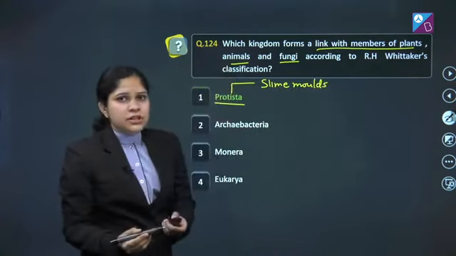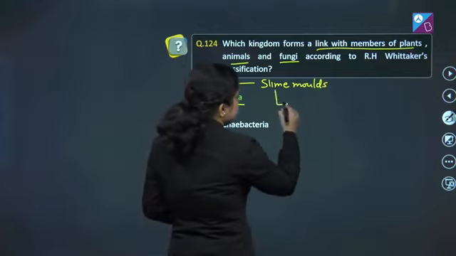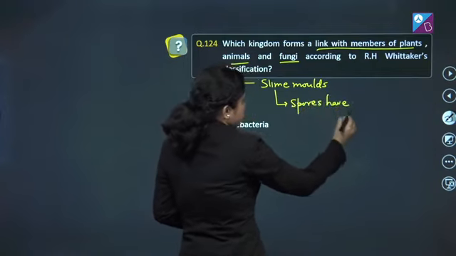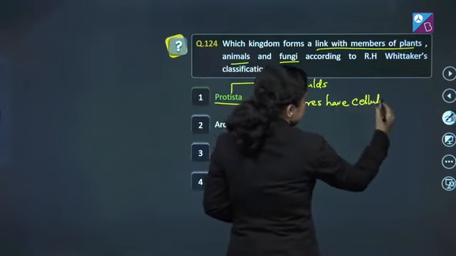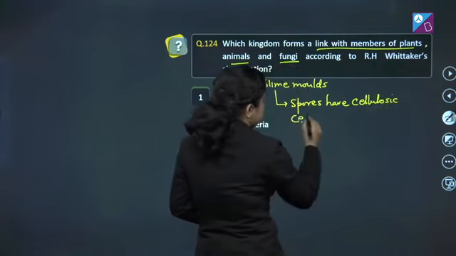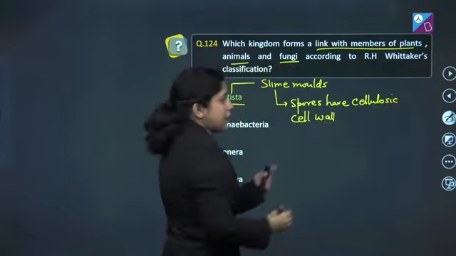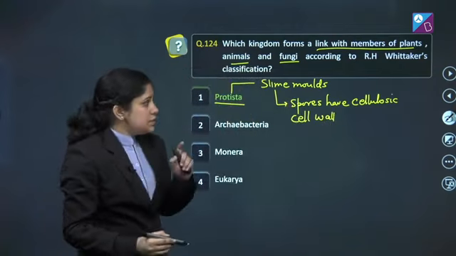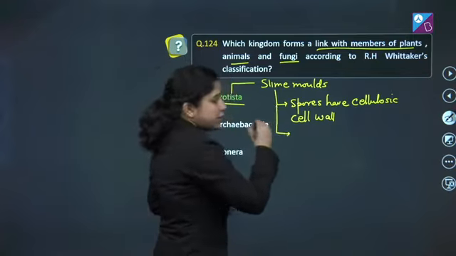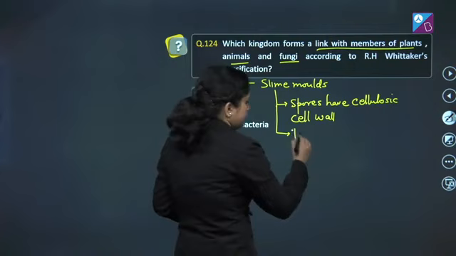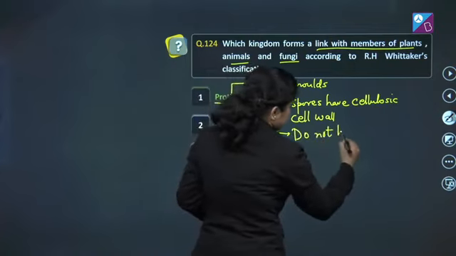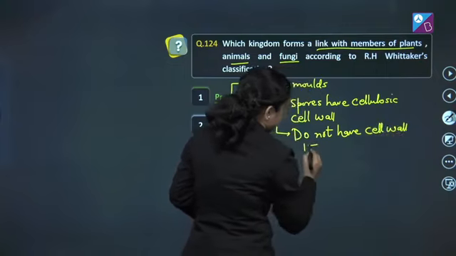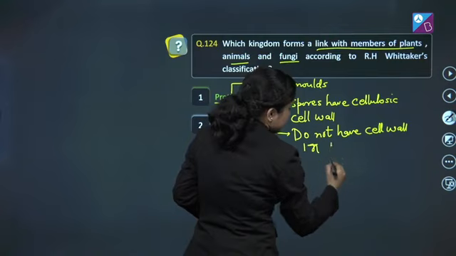And what is the reason for this? Because in slime molds, the spores have cellulosic cell wall, and presence of cellulosic cell wall is a characteristic feature of plant members. Secondly, it does not have cell wall in Plasmodium.